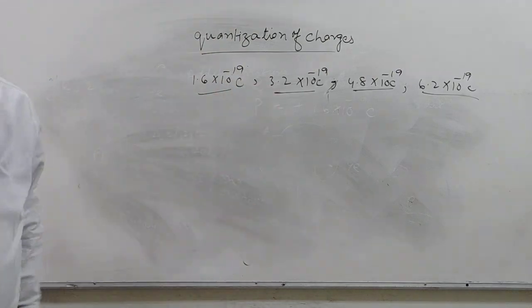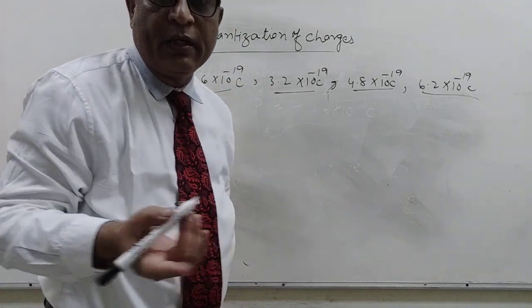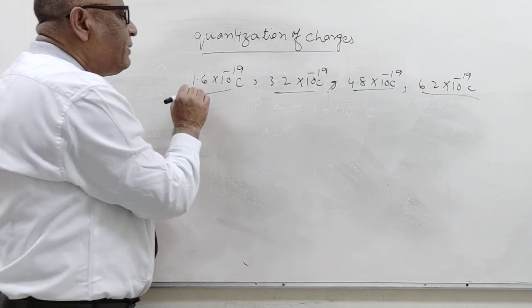Which charge is not possible? By the law of quantization, which charge is not possible? Divide by the charge of the electron.